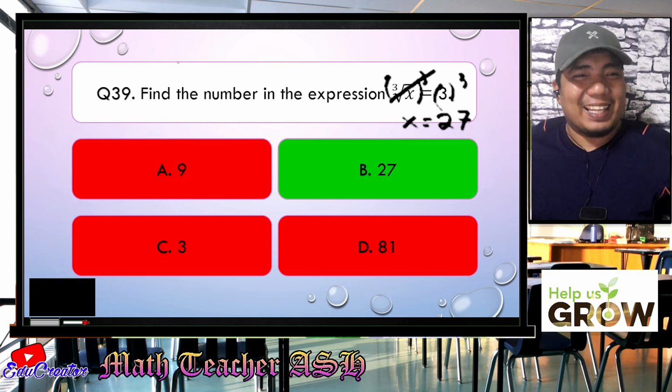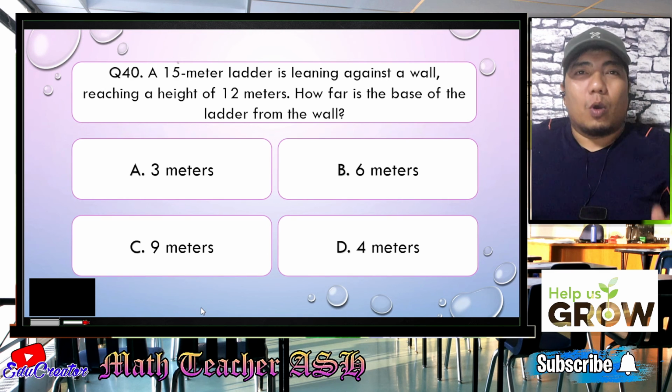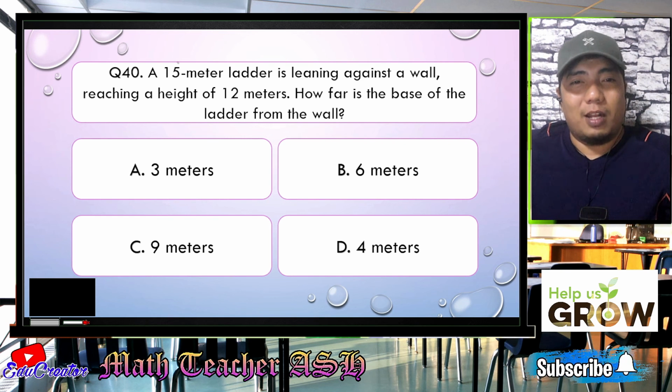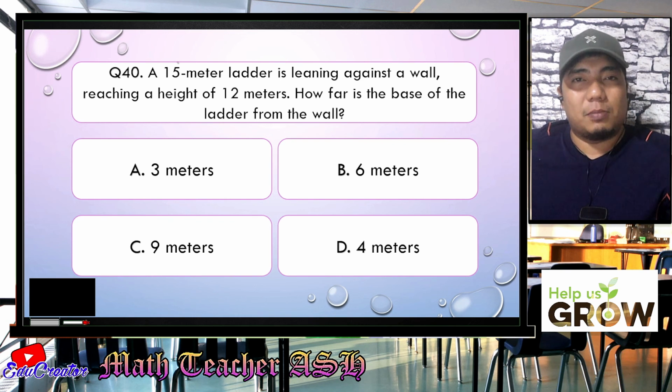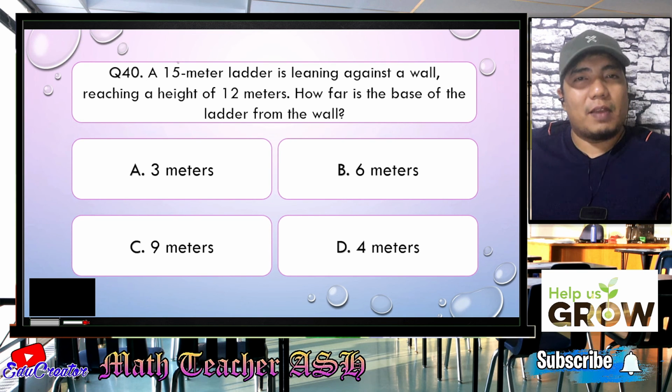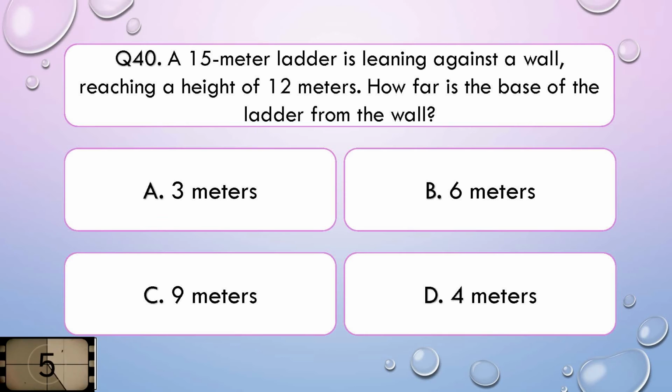All right. Now, let us go to the last question. Question number 40. A ladder, a 15-meter ladder, is leaning against a wall, reaching a height of 12 meters. How far is the base of the ladder from the wall? Is it A, 3 meters, B, 6 meters, C, 9 meters, or D, 4 meters? I'll give you 5 seconds to think about your answer.